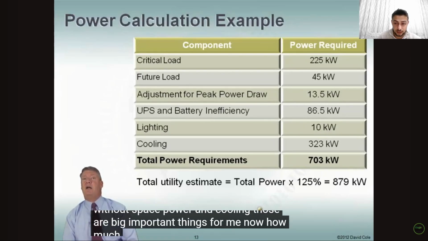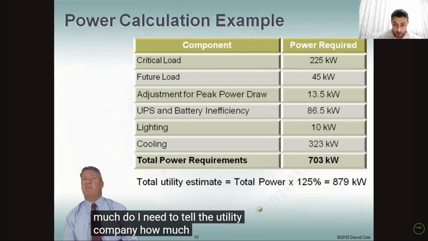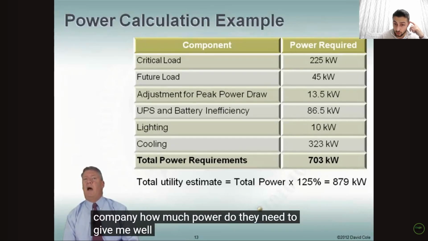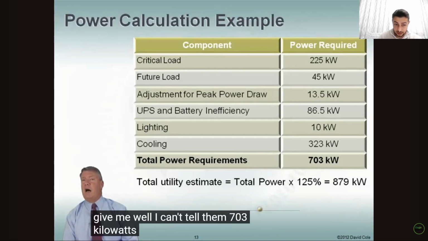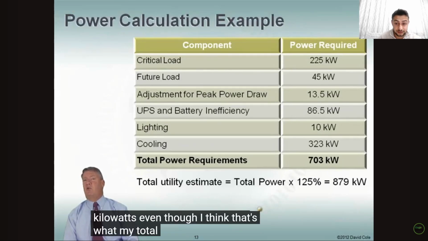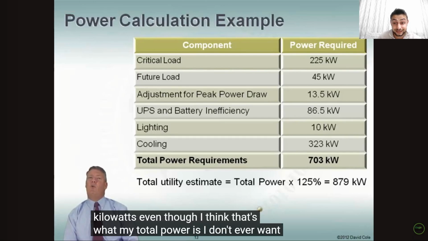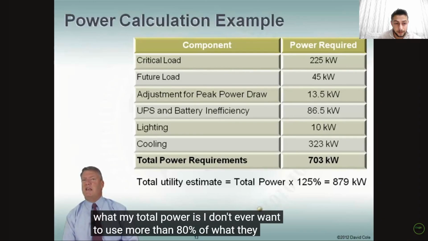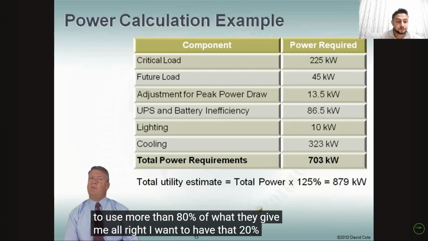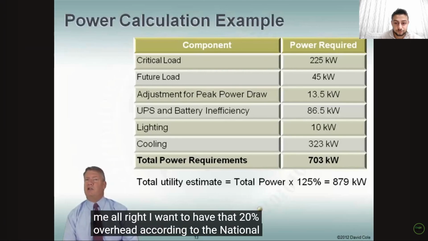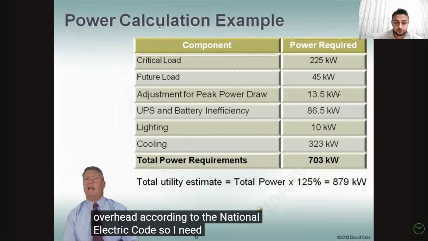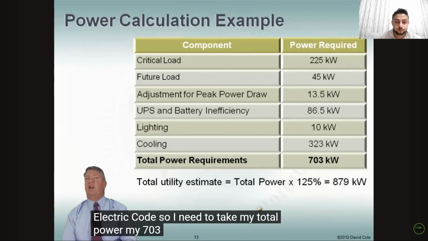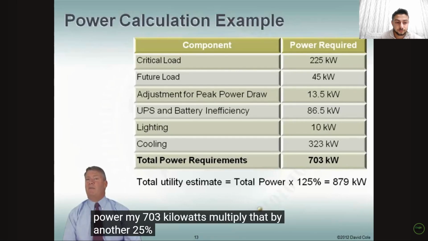Now, how much do I need to tell the utility company? How much power do they need to give me? Well, I can't tell them 703 kilowatts, even though I think that's what my total power is. I don't ever want to use more than 80% of what they give me. Right? I want to have that 20% overhead according to the National Electric Code. So I need to take my total power, my 703 kilowatts, and multiply that by another 25%.